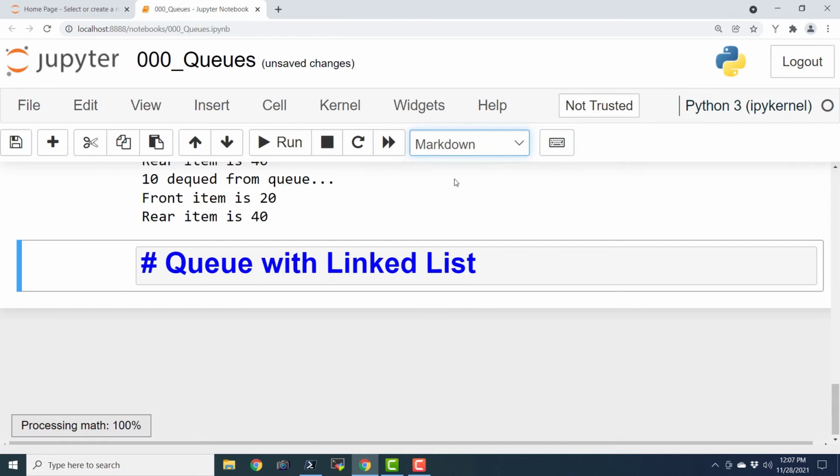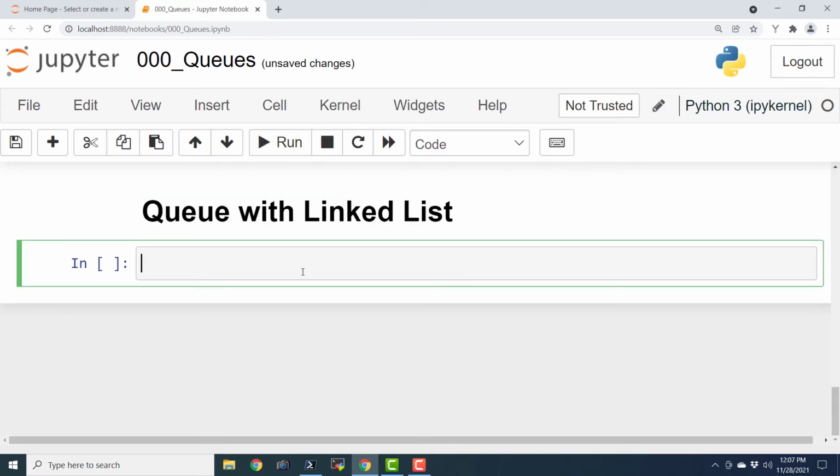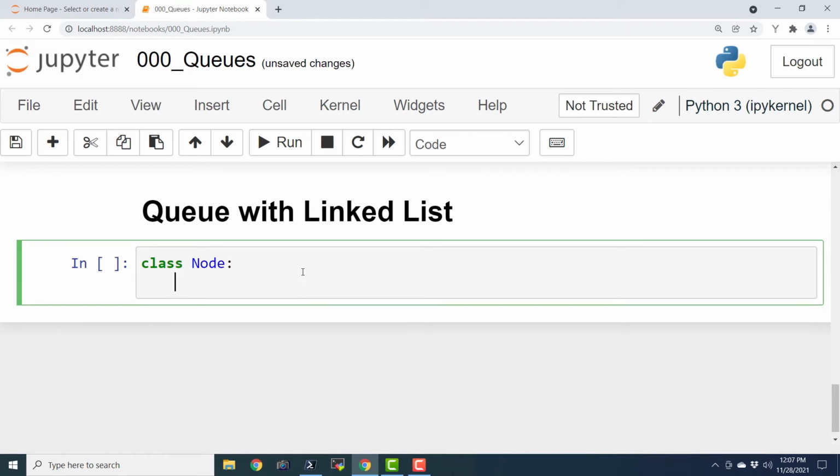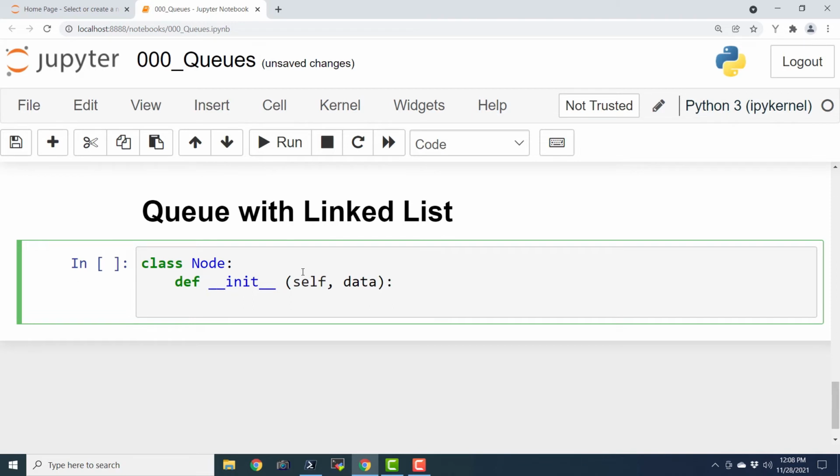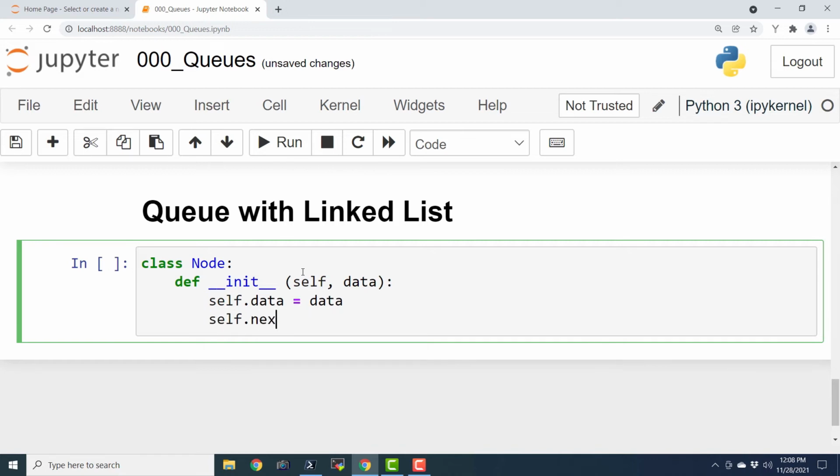and I will say drop down and execute it, and then I will say class Node and def __init__(self, data), and this is the definition for the node for our linked list. Okay, and we are going to say self.data equals data and self.next equals None. So this is the node of our linked list.